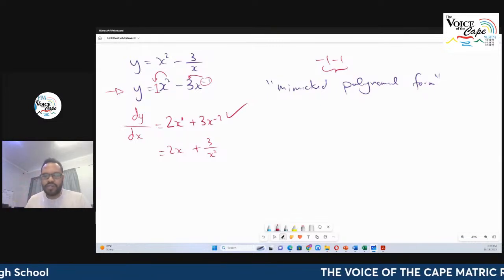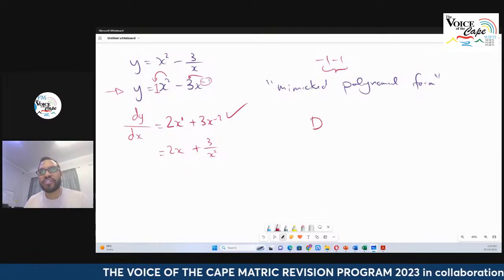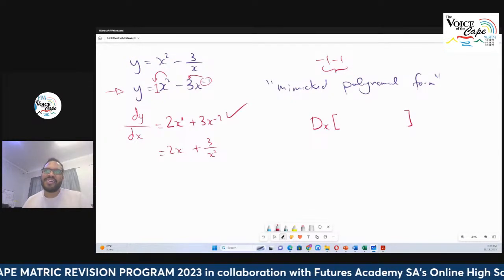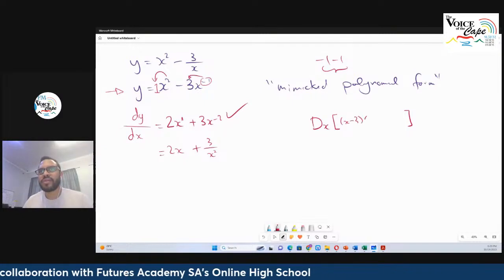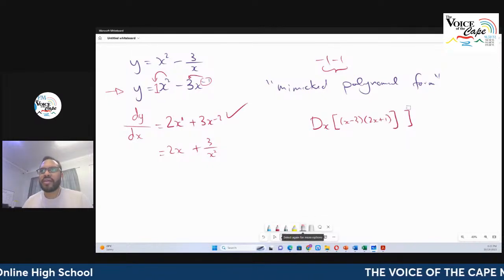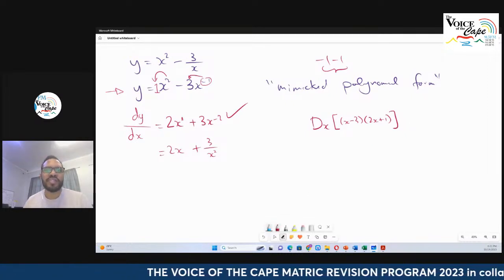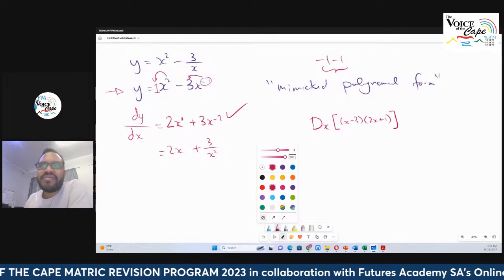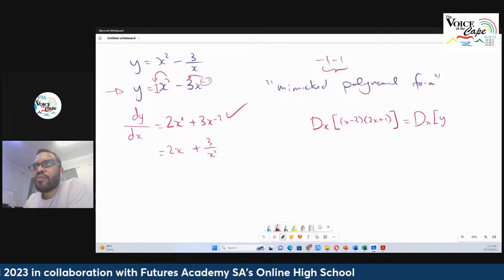x minus 3, 2x plus 1. Right, so let's say I have a function, and I'm going to give you another notation now. Look at this notation, dx of, and I'm opening a bracket, x minus 3 into 2x plus 1. Okay, so ladies and gentlemen, what the world is that? Guys, we're doing the same thing. We've just changed the notation a little bit. And what does this mean here? This over here means find the derivative. Another way of writing this is dx, open the bracket, of y.